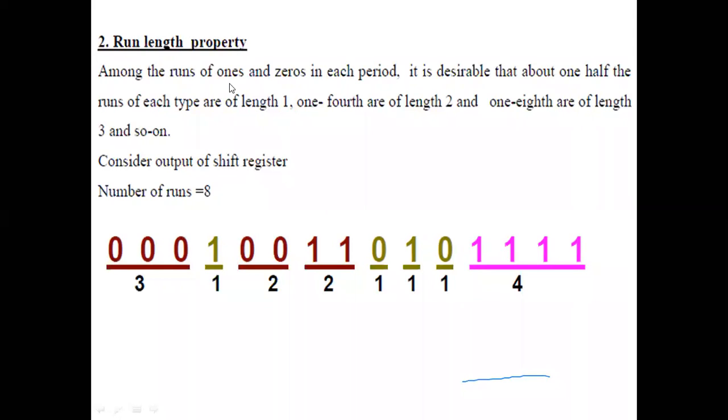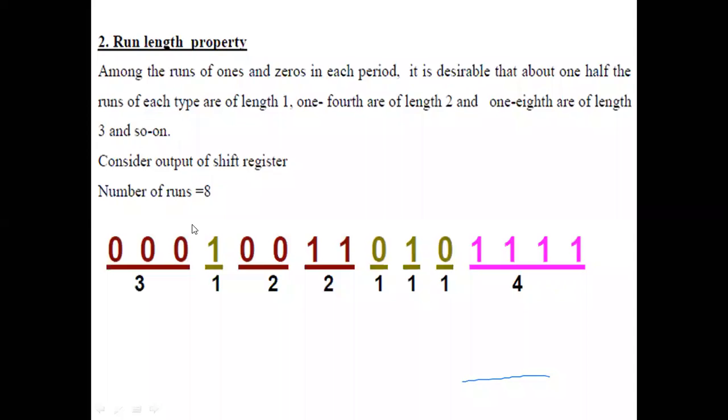Now, the property says that it is desirable to have 1/2 of the runs each of length 1. What is 1/2 of the number of runs? What is 1/2 of 8? 4. For this example, the number of runs is 8. How do we compute the number of runs? The maximum length of the shift register is 2 to the power n minus 1, divided by 2. So 2 to the power n minus 1 is 15, 15 divided by 2 is 7.5, the next number is 8. So the number of runs is 8.